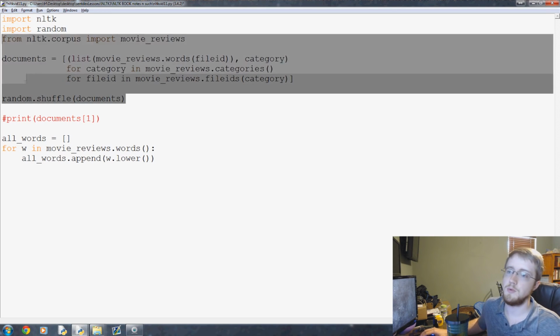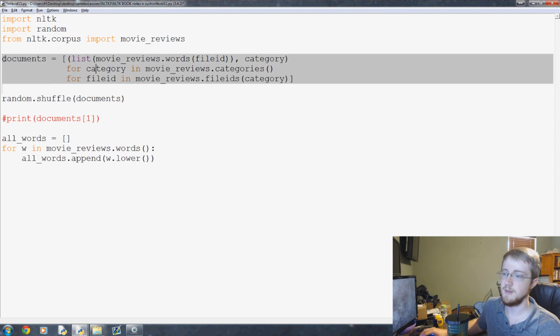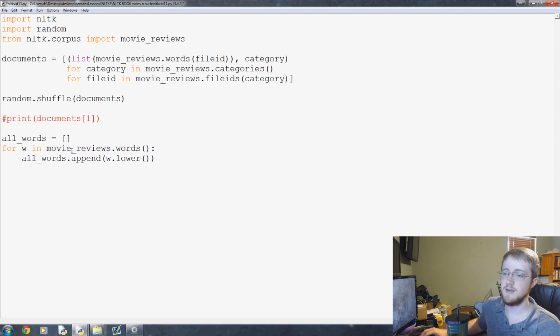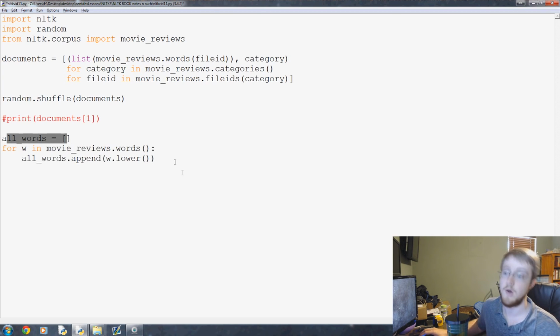The documents is basically what we'll do to create training and testing sets. So we're actually not going to add all the words from documents, this element here, I suppose. Basically, we have the reviews and then all of the words. So this is just words from all of the movie reviews. This is how we're going to compile this massive list of all words. And then later on, we use the features of documents, which are words, to compare. So anyway, moving on.